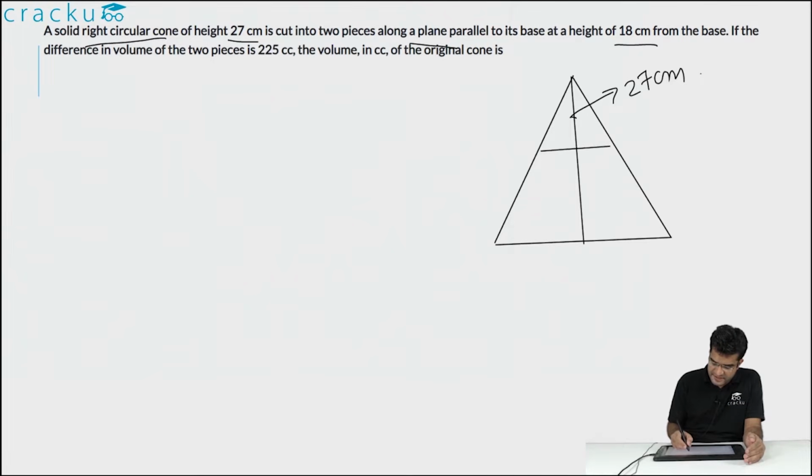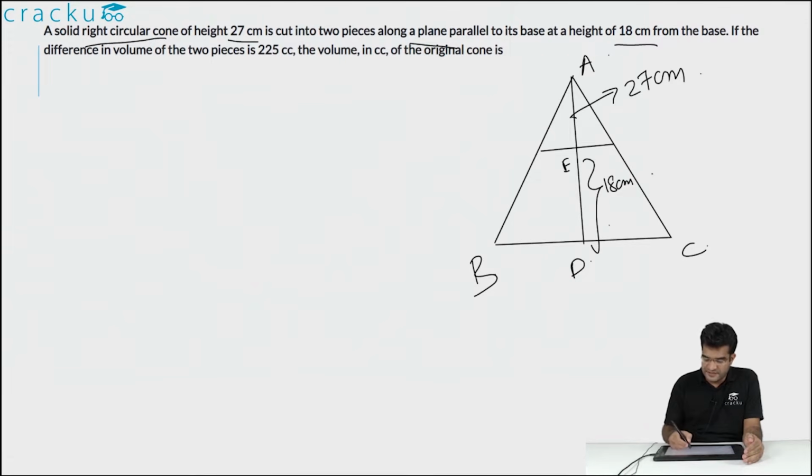So, if you draw another line which is perpendicular to the base, and let us name the triangle, say this is A, this is B, this is C, and this is D, and say this is E. The length of ED is given as equal to 18 centimeters. Therefore, what is the length of AE? This will equal 9 centimeters.